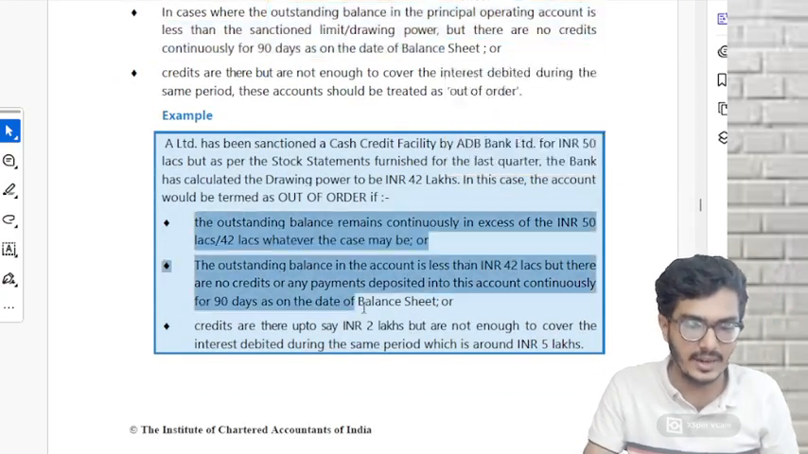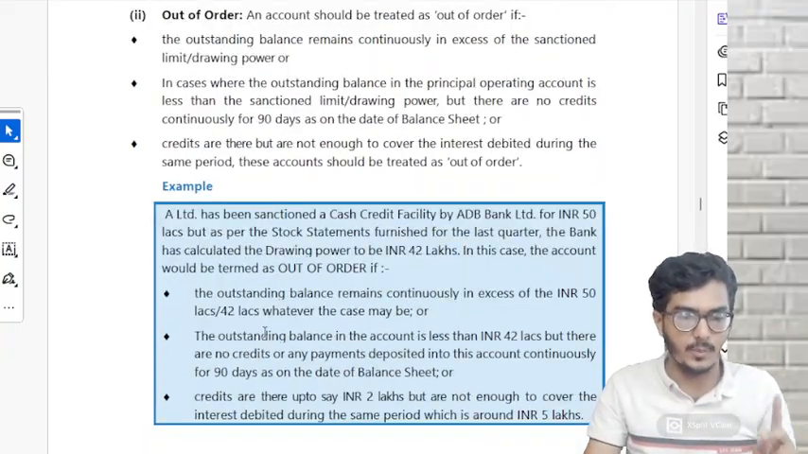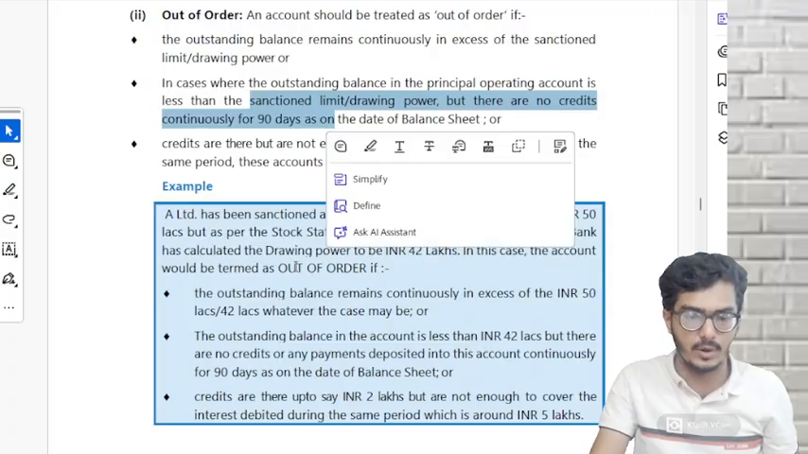Understood? See, they have written examples also. Read it once. Each point is for each of the points above. This point number 1 is for point number 1, point number 2 is for point number 2. Read it once.